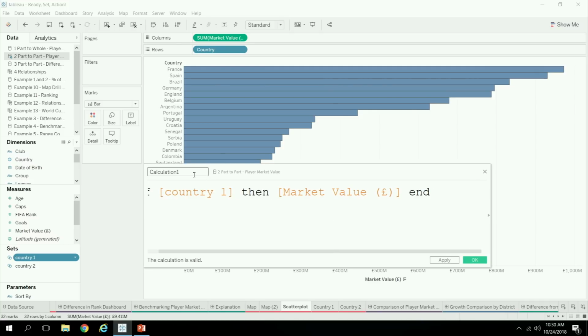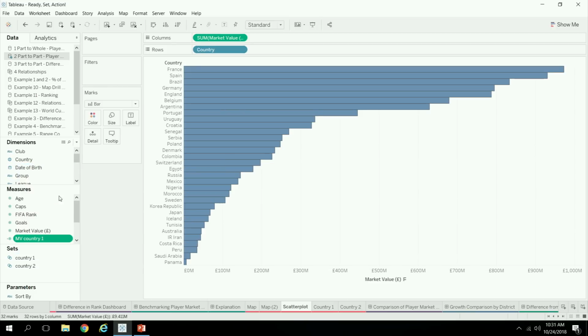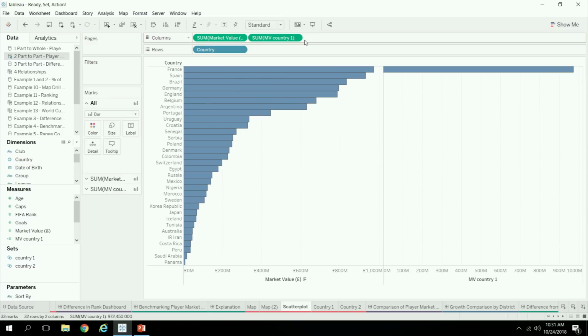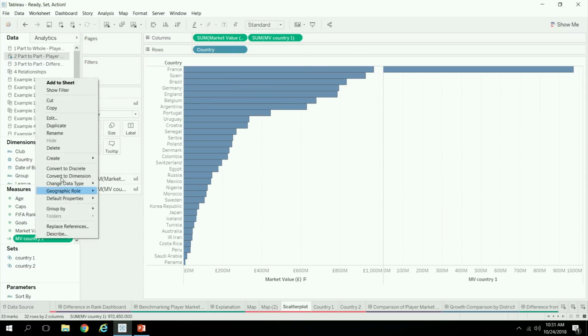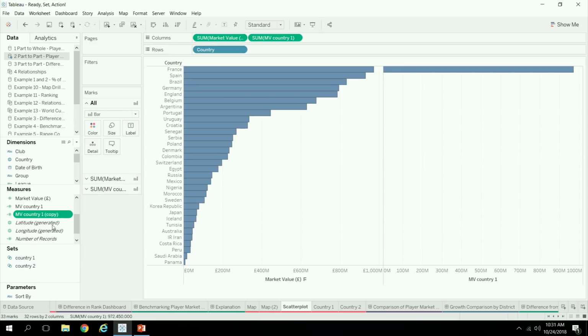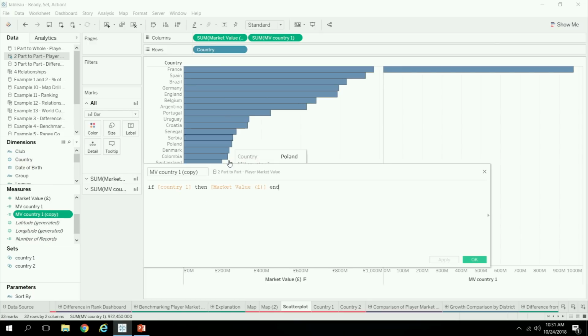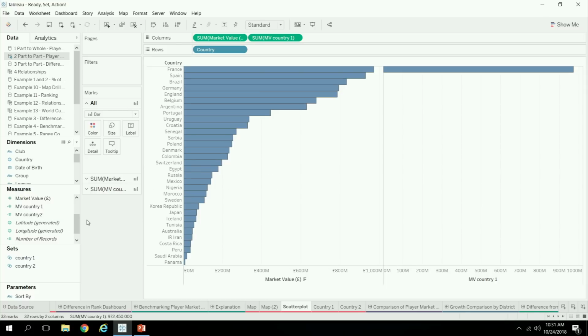That's going to give you your market value for country 1. You'll see what it does is slice out that bar for France. Then we can duplicate that and look at the same value here, market value for country 2. I'll replace the set to reference the other one, and that is going to slice out the bar for Brazil.